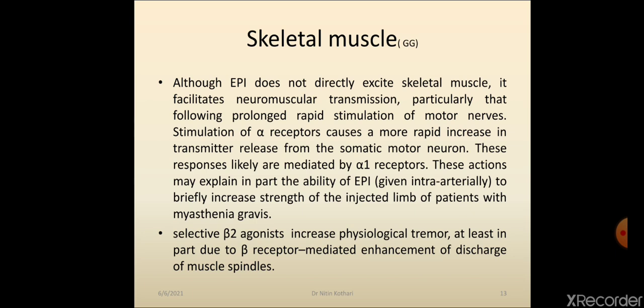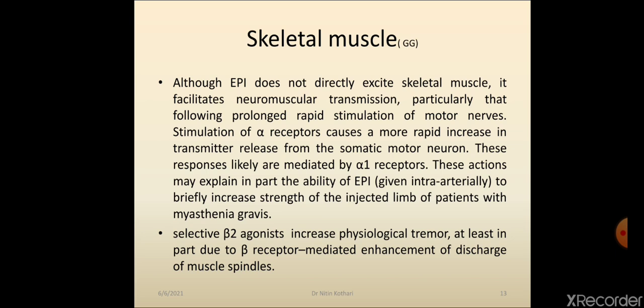And as we have discussed, when acetylcholine is increased, it acts upon the NM receptors. So skeletal muscle contraction increases. And because of this nature, epinephrine is given intra-arterially to increase strength of injected limb of patient with myasthenia gravis.